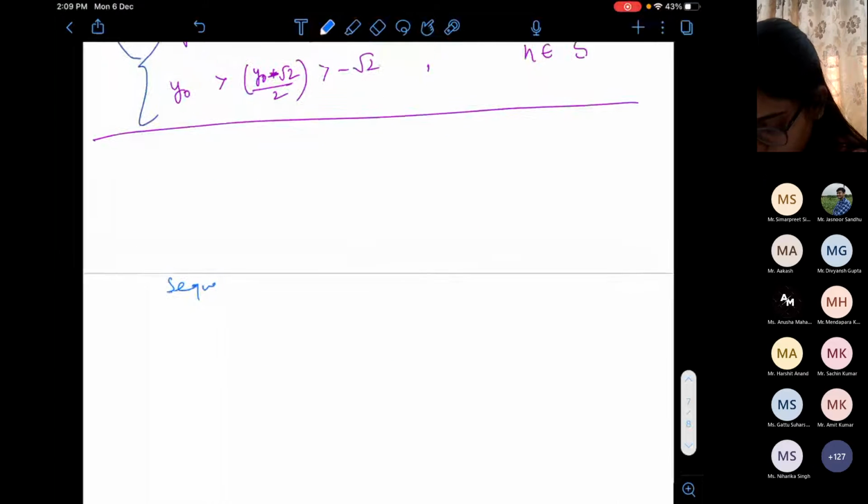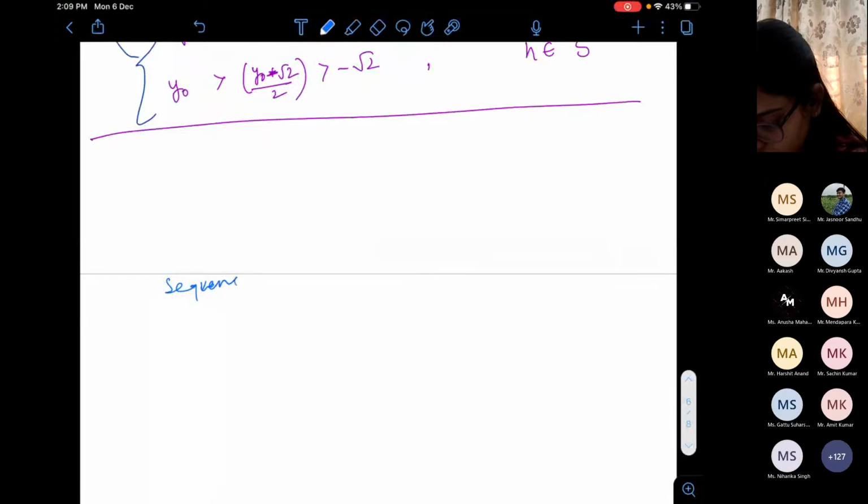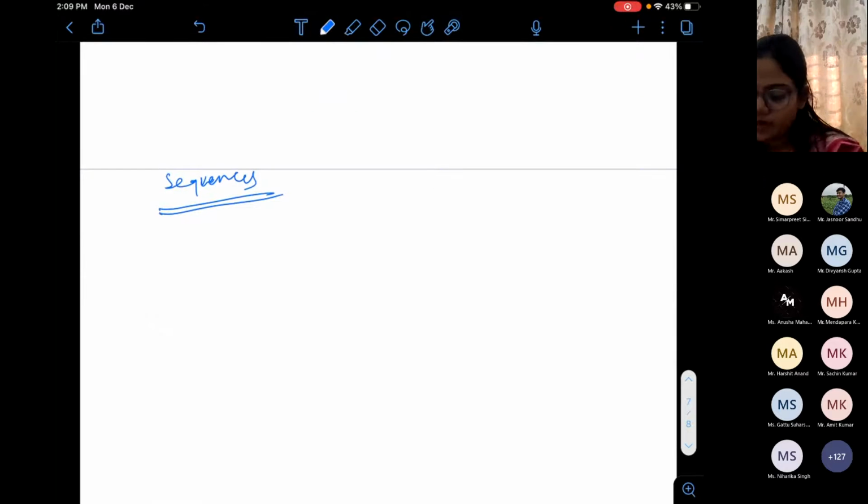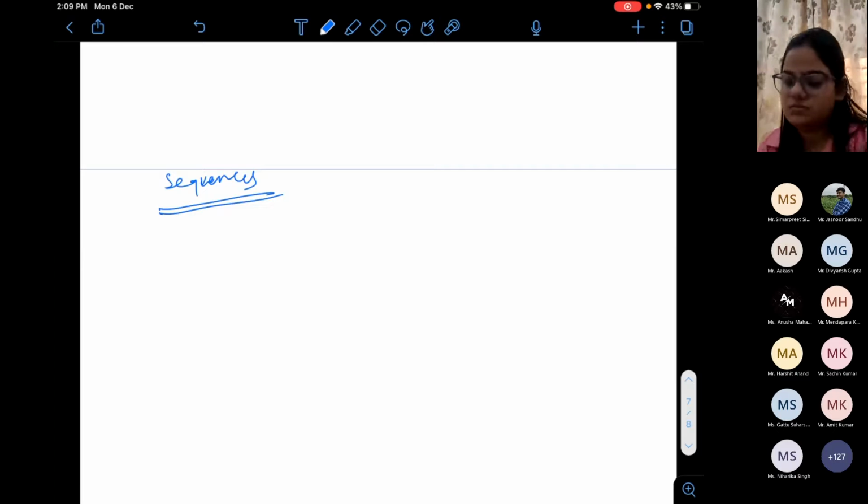Sequences. They are a particular type of function. Do you know the definition of a sequence? What is an example of a sequence that you know? Any AP, GP, HP, natural numbers.